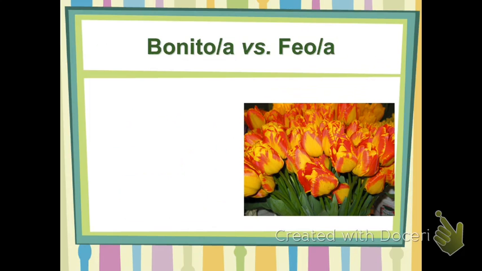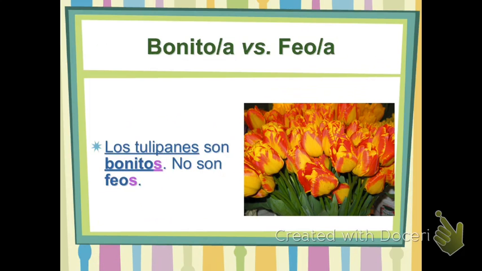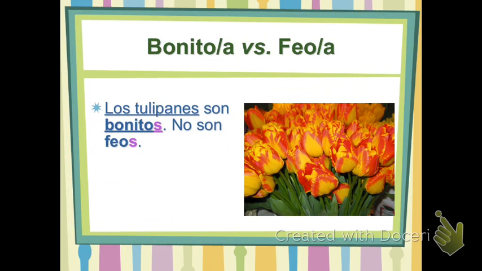Pretty versus ugly. So here we have a picture of some beautiful tulips. The word in Spanish is tulipán. Okay? Tulipán, crazy enough, it's plural because they added the es. So tulipanes, that's how we made tulipán plural. It's los. Okay, the article here is plural also.